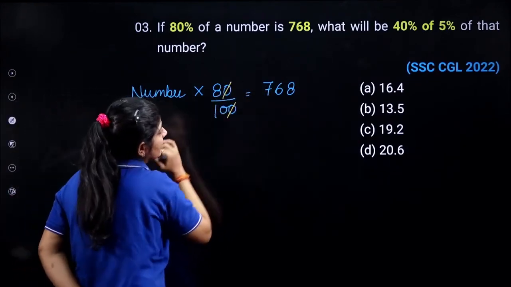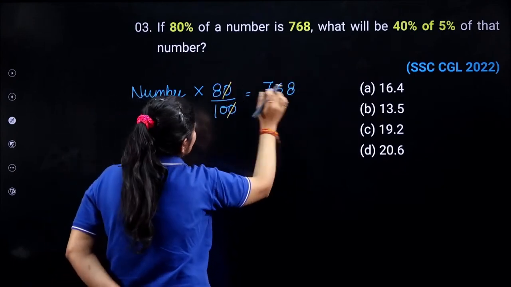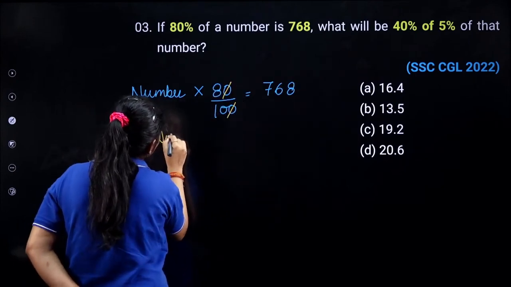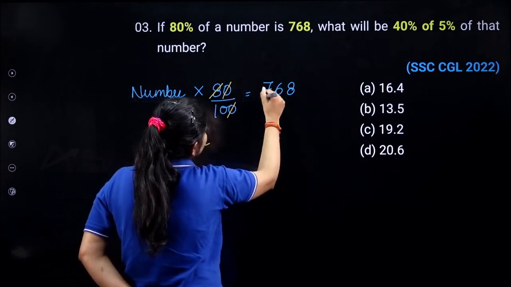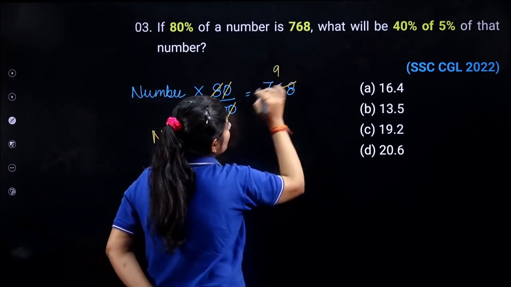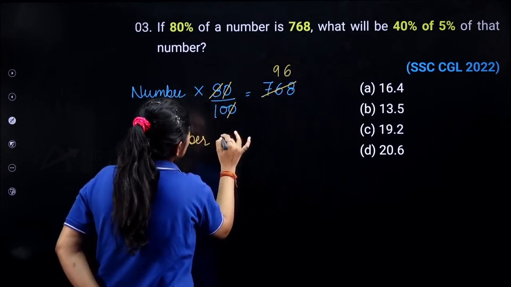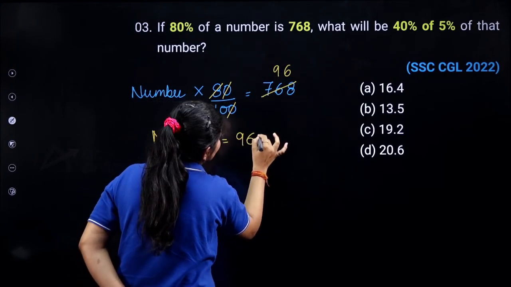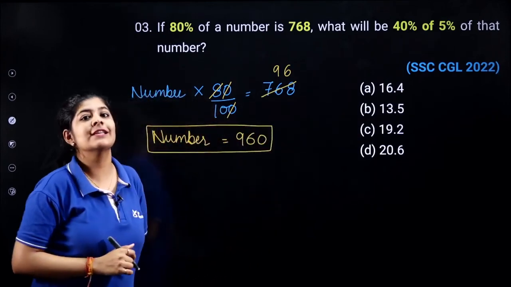We can simply eliminate this part, and I transfer 10 over here and 8 over here. So the number that I am getting, or I can easily eliminate this by this one. So 7, 9, 72. 4 is remaining, and here we are having 96. So we can say that the number is nothing but 960. The number that we are having over here is 960.